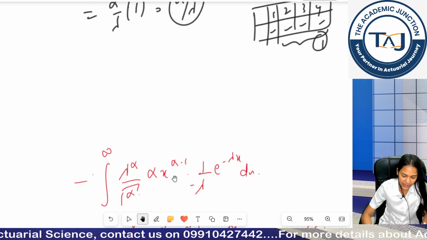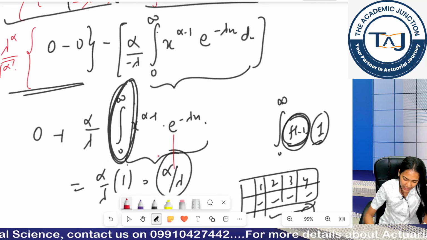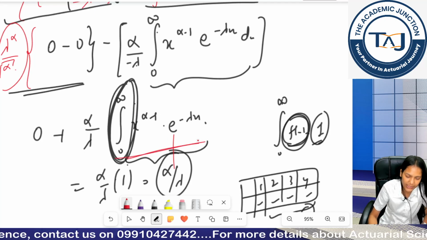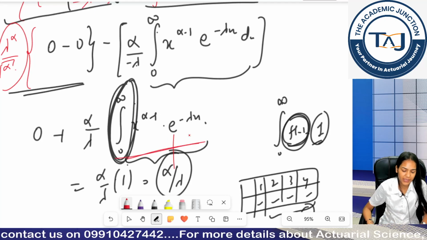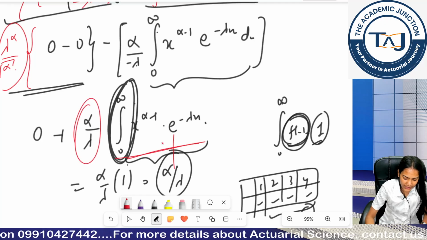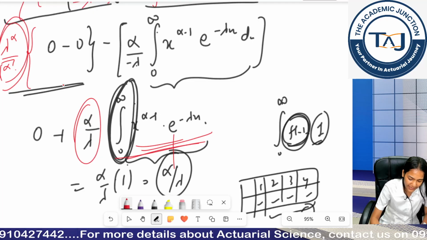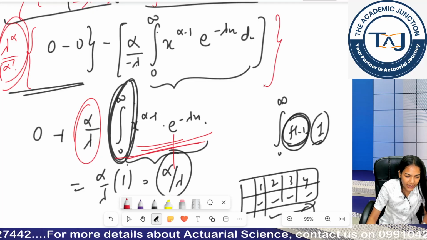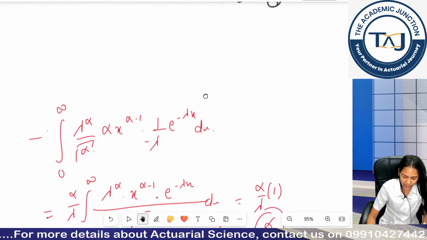So this is why I was saying, if you transform this, like if you multiply this into this, you will get the gamma distribution basically. We had already taken this constant, this is multiplied by this because I had a bigger bracket here, so that's why I was doing it.